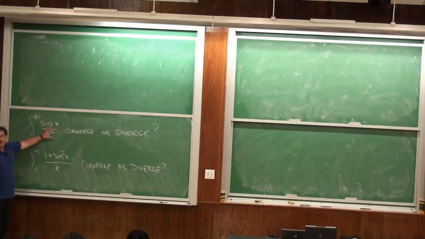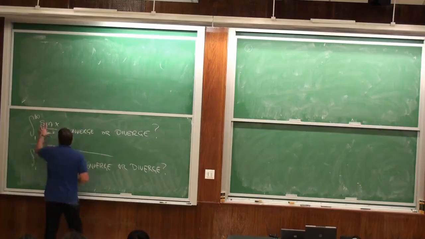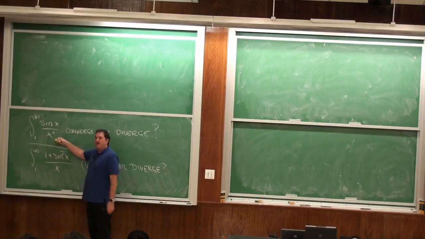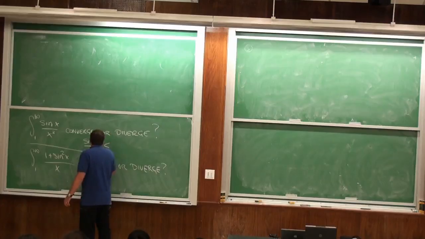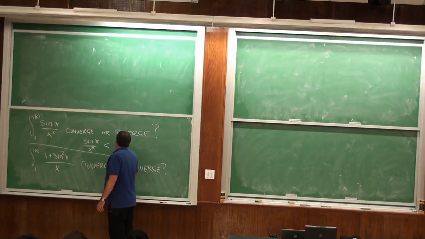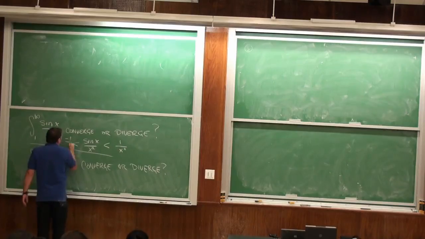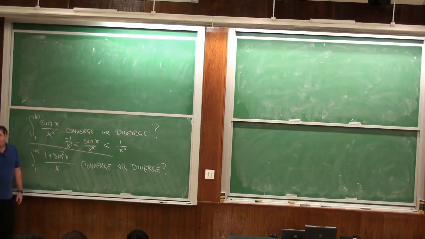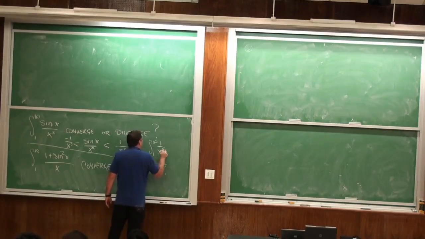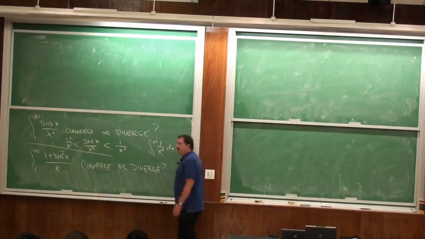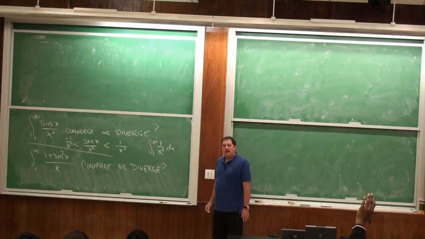So, okay, this one actually converges. And the reason it converges is because this is like 1 over x squared. So since sine of x over x squared is certainly less than 1 over x squared, and it's greater than minus 1 over x squared, and the integral from 1 to infinity of 1 over x squared converges.